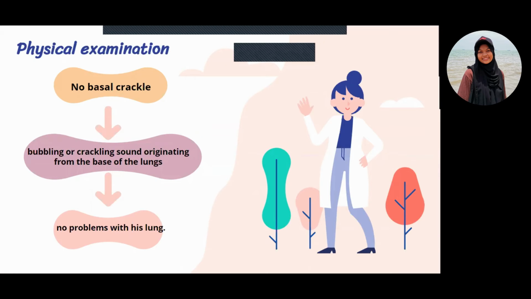Okay, now I will proceed to the physical examination of this patient. Upon the physical investigation, there is no vessel crackle. So first and foremost, we need to know what is vessel crackle. Vessel crackle is a bubbling or crackling sound originating from the base of the lung when the doctor examines with the stethoscope. So usually this vessel crackle indicates a condition with excess fluid in the lung, for example, pneumonia, pulmonary edema, and interstitial lung disease. So this patient has no vessel crackle, so this shows that there is no problem with his lung. Okay, next slide.